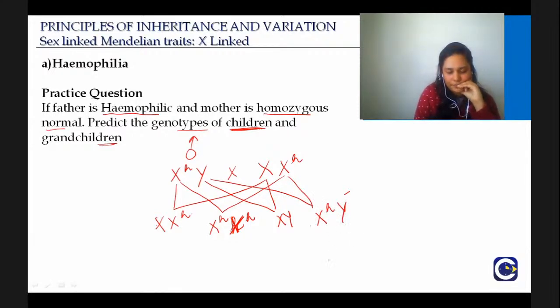Sorry, the mother is homozygous normal. She is not heterozygous normal. Just delete it.